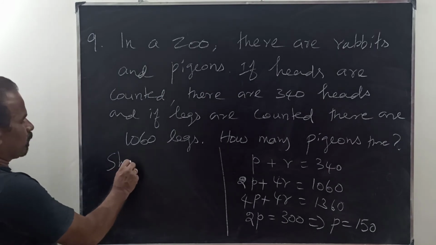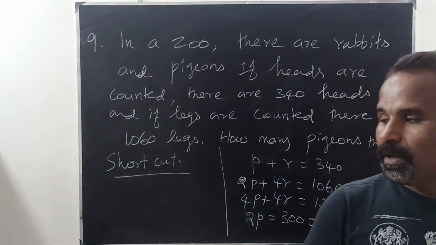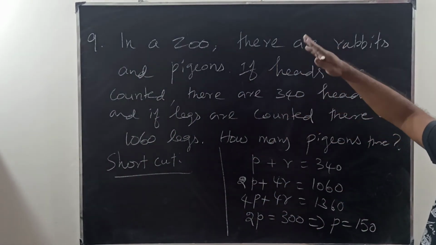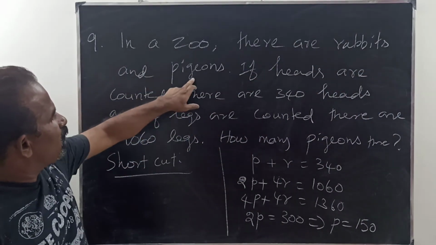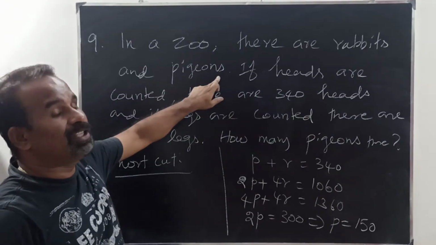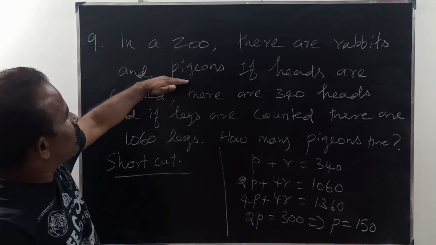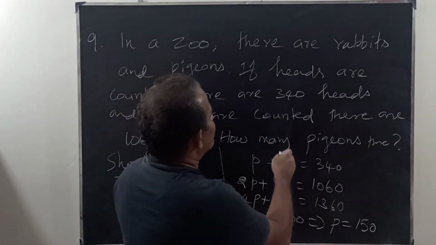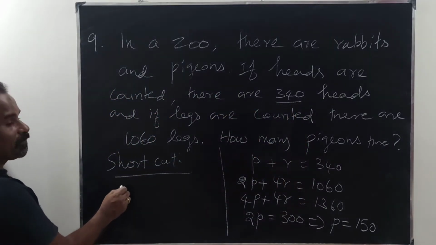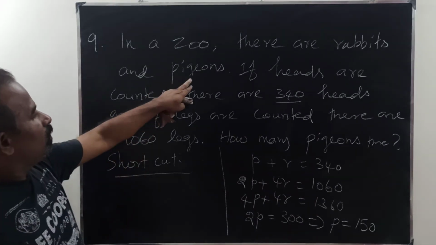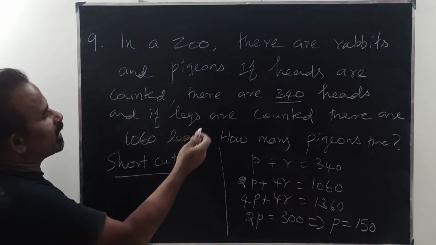Shortcut. This is most important. Suppose all the things are pigeons. Suppose we consider all the things are pigeons. Now how many pigeons will be there? There are 340 heads, so we consider 340 pigeons. Okay. How many legs will be there? 340 pigeons, how many legs?